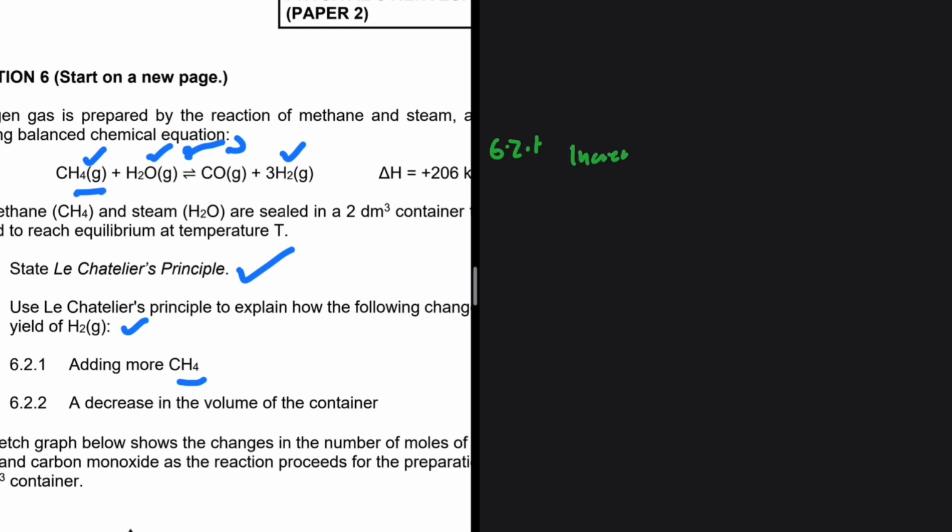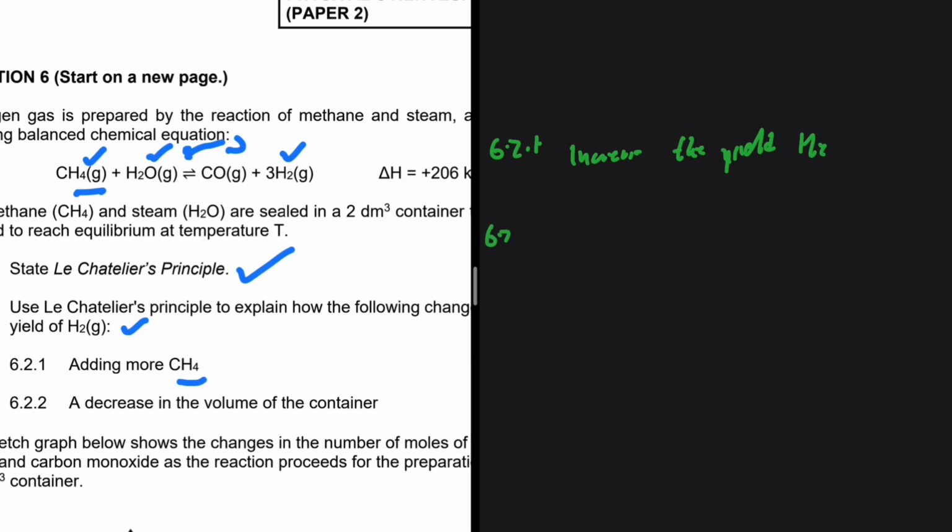So it increases the yield of hydrogen gas. Why is that so? Per Le Chatelier's principle, when there's a disturbance in a closed system, the system reinstates a new equilibrium by favoring the reaction that opposes the change. We have the amount of CH4 increasing, so the system will favor the forward reaction so that CH4 can be used up. And as a consequence of that, the amount of hydrogen gas produced would increase.